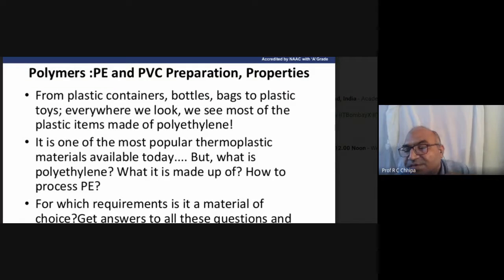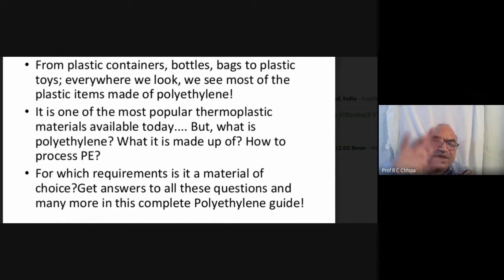Regarding polyethylene, there are a number of applications. All of you are well aware of the value of polythene, though it is not very environmentally friendly.